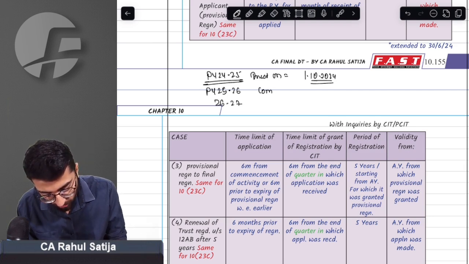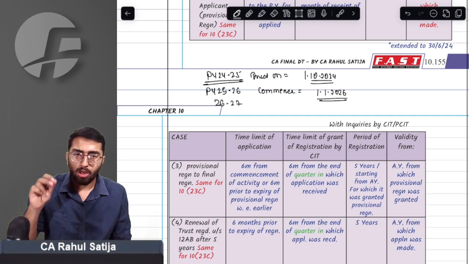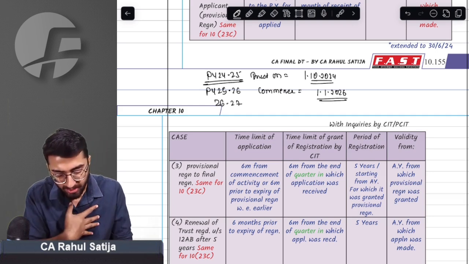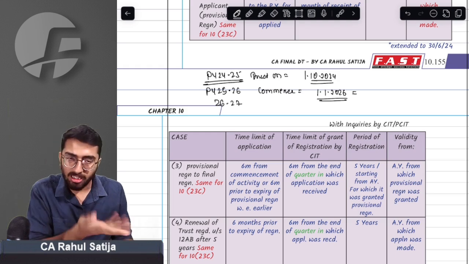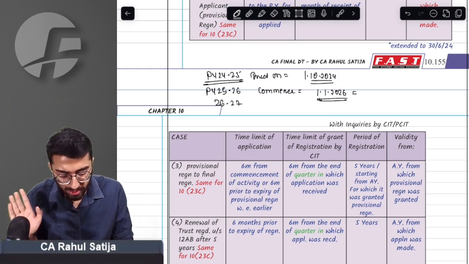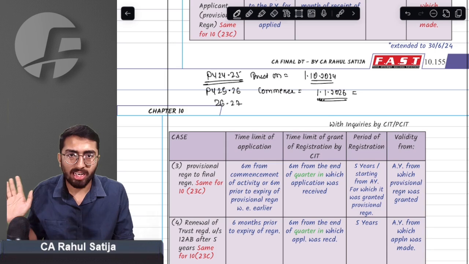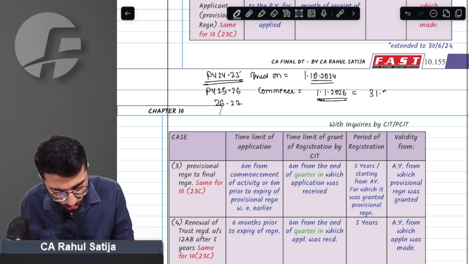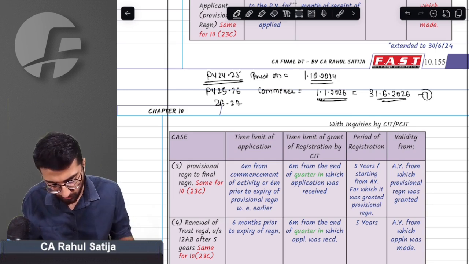The trust commenced its activity on 1st January 2026. So the last day to apply for final registration is 6 months from the commencement of the activities, so 30th June 2026. This is the first final date.